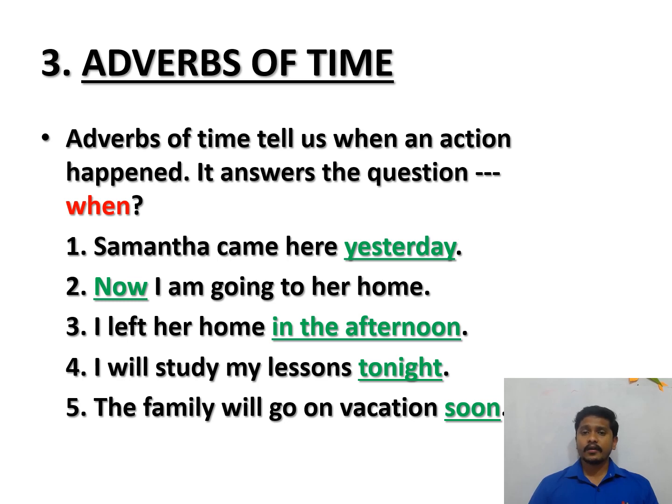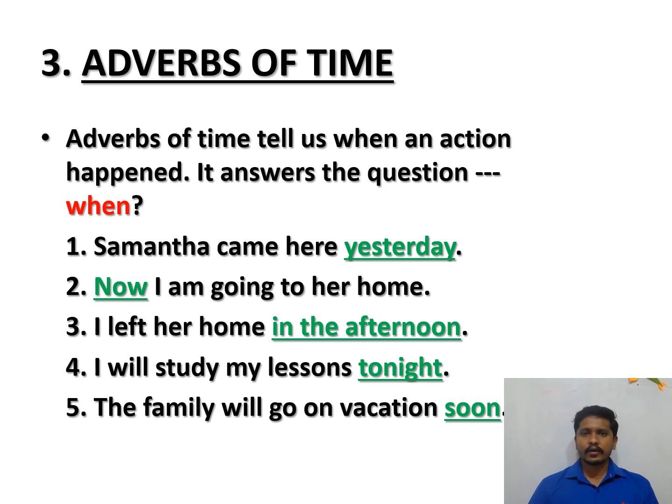Samantha came here yesterday. So let us ask the question by using when. When did Samantha come here? Yesterday. So it tells about time, when an action happened. Now I am going to her home. When are you going to her home? Now.